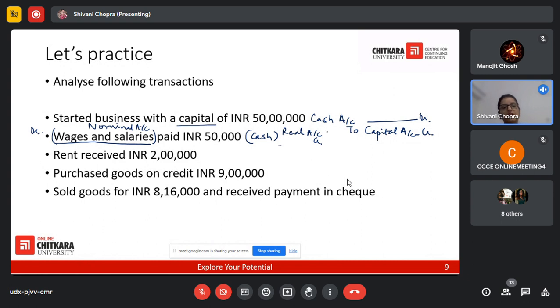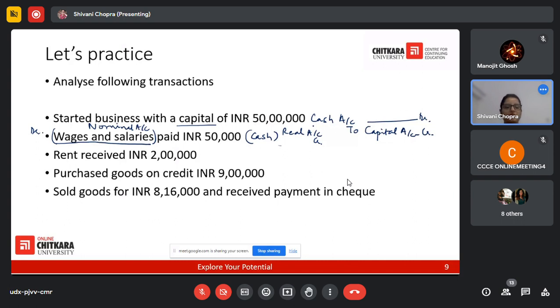Also, it would be good to mention that we have assets and we have liabilities. If an asset is increasing, it will have a debit balance. If an asset is decreasing, it will have a credit balance. On the other hand, if a liability is increasing, it will indicate a credit balance. If the liability is decreasing, it will indicate a debit balance.